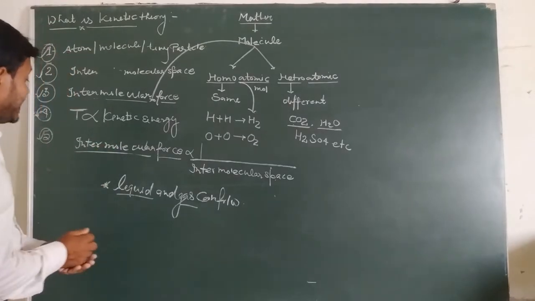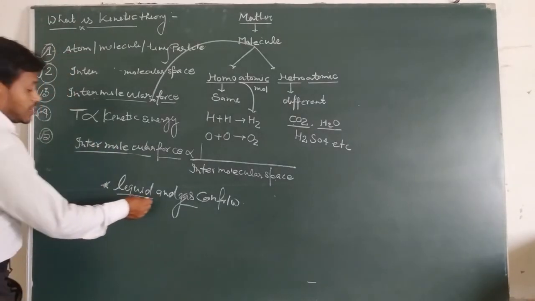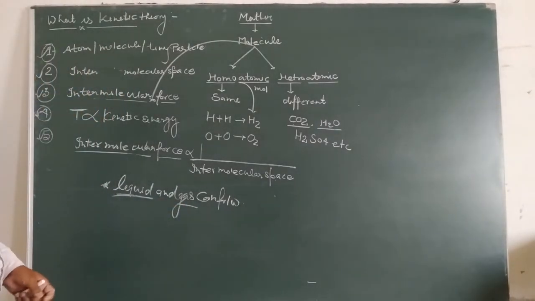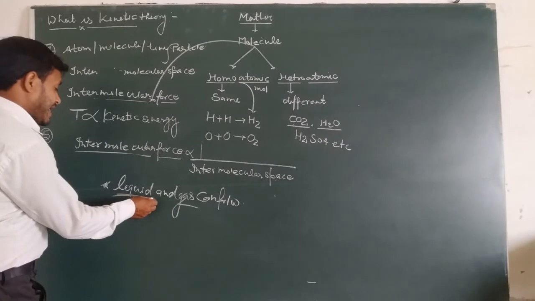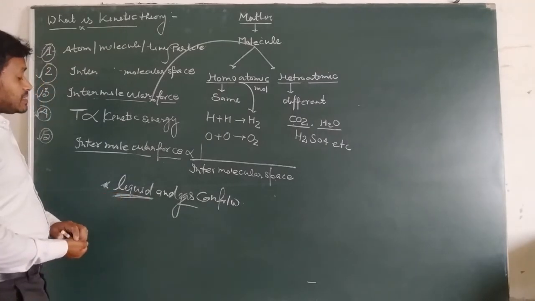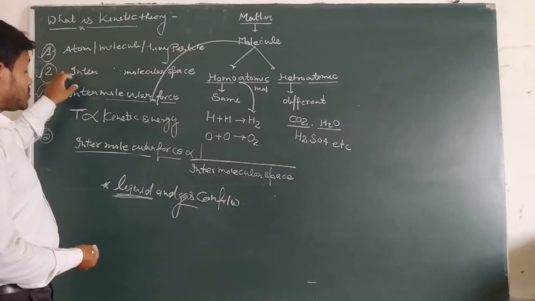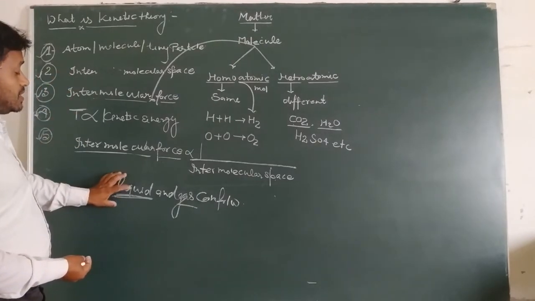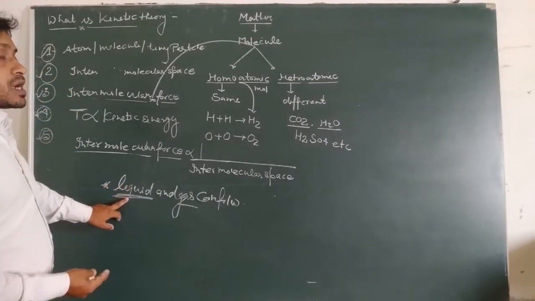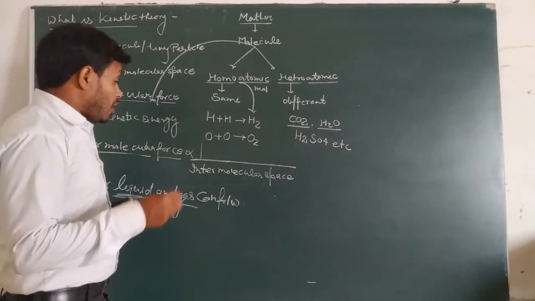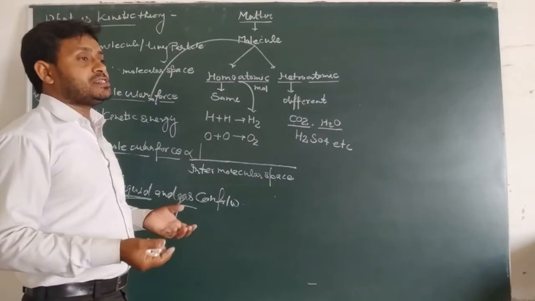So we can say that liquids and gases are loosely packed to each other, and they have more intermolecular space compared to solids. Due to this reason, they flow and take the shape of any container they are put in.